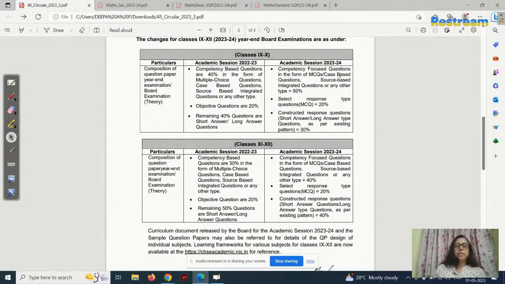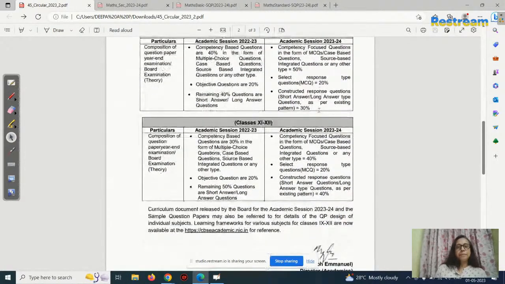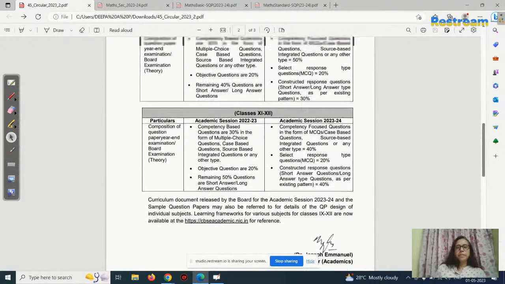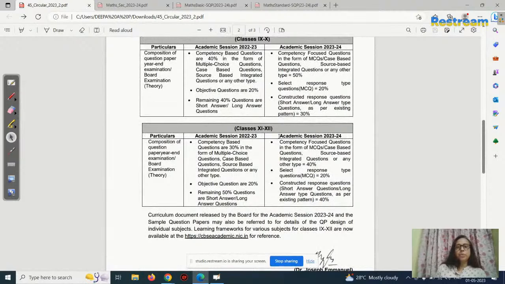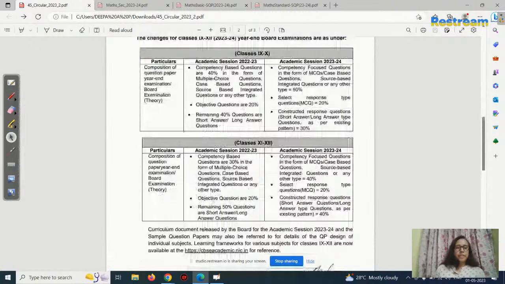But you have to make thorough practice. Don't worry, I'll be giving the case based questions in my channel. So we'll be doing that. All these board based questions we'll be doing, and we will solve all of them. Don't worry about it. But you need to know this pattern. This is for the board questions, the board question paper. This is for the 9th and this is for the 11th and 12th standard children. Understood? Any doubt is there? You can ask me.